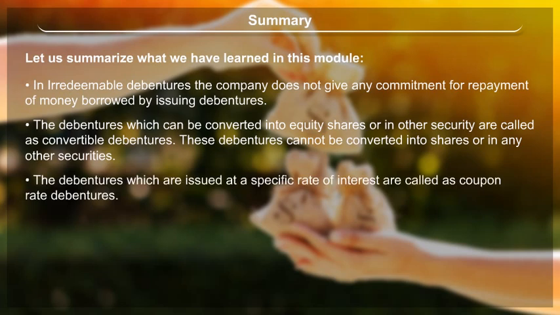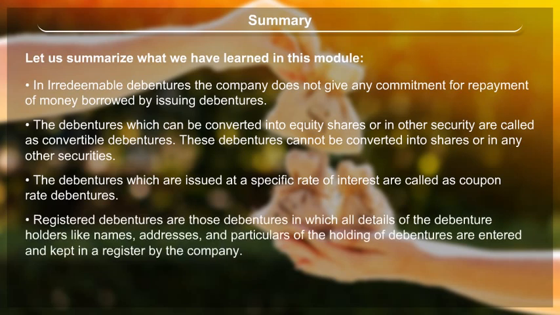The debentures which are issued at a specific rate of interest are called coupon rate debentures. Registered debentures are those debentures in which all details of the debenture holders like names, addresses, and particulars of the holding of debentures are entered and kept in a register by the company.